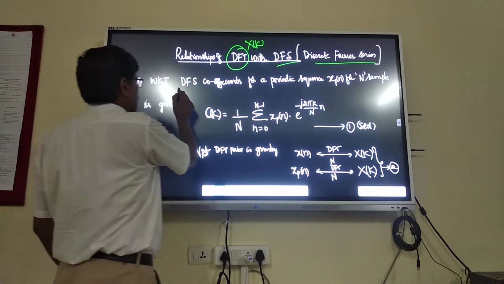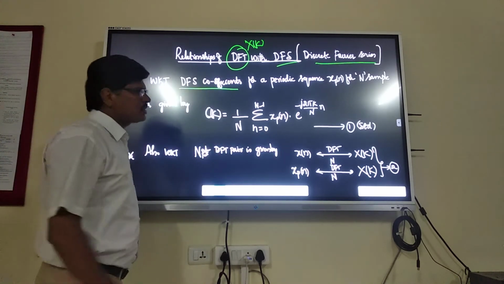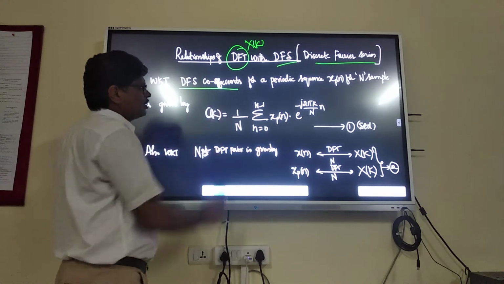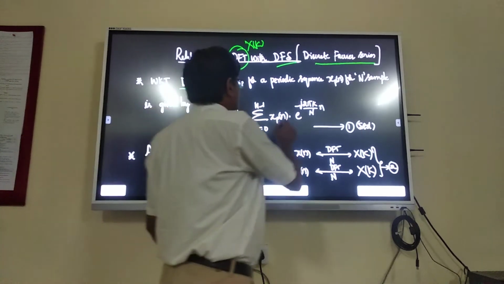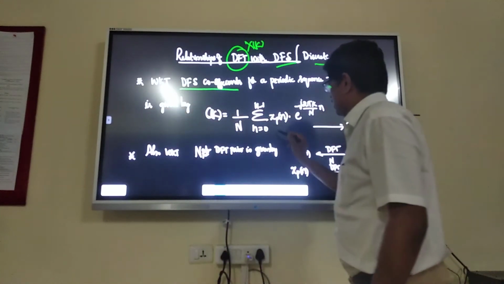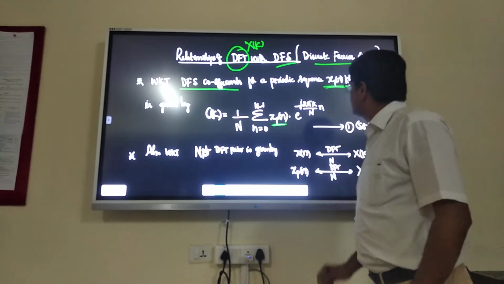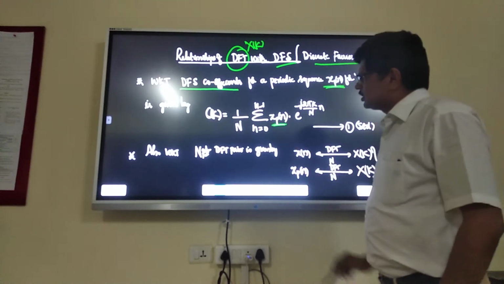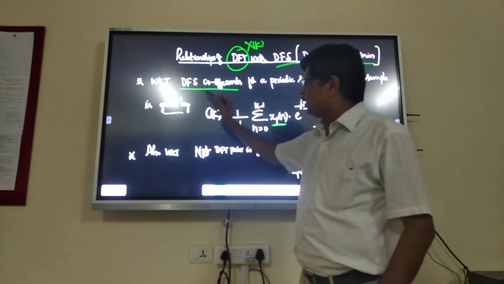We know the DFS coefficients, discrete Fourier series coefficients, for a periodic sequence xp of n, for n samples, are given by a standard formula.